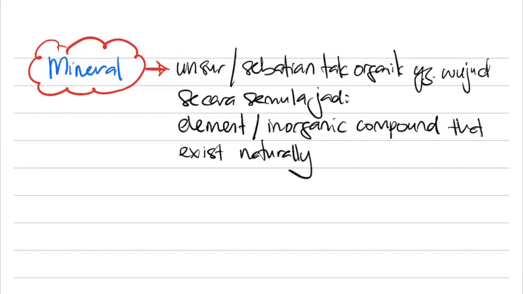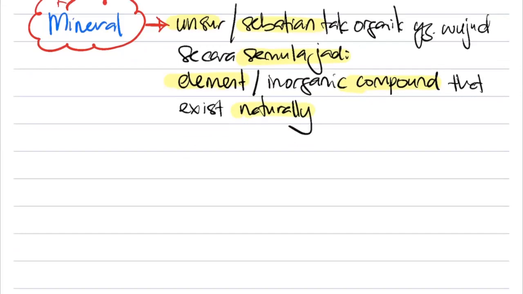So the keyword here, I want you to remember, you have the word unsur, you have the word sebatian. It must be element, it must be a compound. And of course remember this, dia adalah semula jadi. It is in a natural form. Now, basically, according to your syllabus, when we talk about mineral, there are two types you need to know. So what I'm going to do here is I'm going to write here. There are two types. According to your syllabus, terdapat dua jenis.